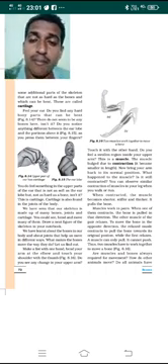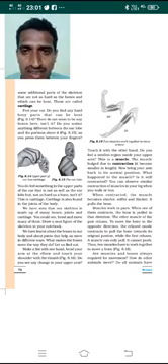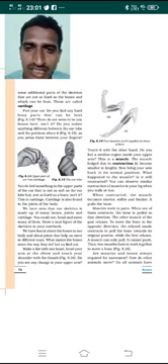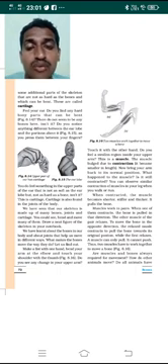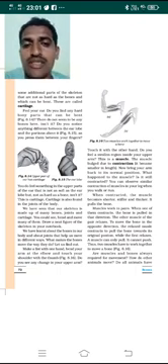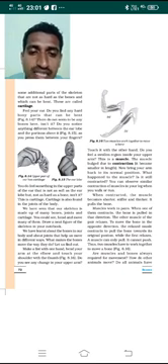So always muscles work in pairs. How? When one of them contracts, the other relaxes. So when one muscle contracts, the bone moves in that direction, in the direction of the movement of the muscle, right? The other muscle at that time relaxes. The other muscle of the pair takes the relaxation.